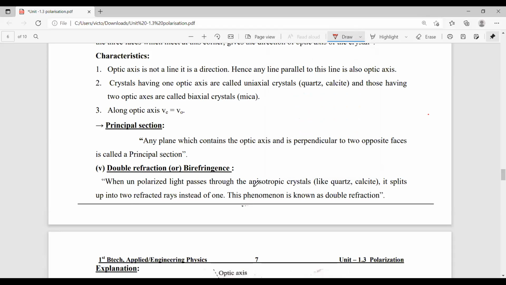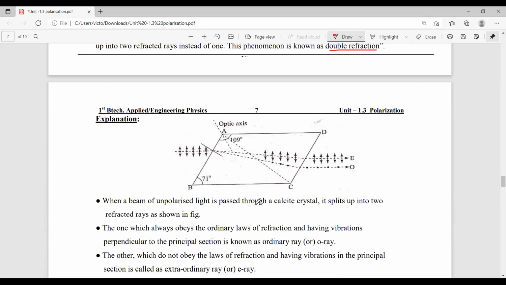So here, what is anisotropic? The properties of crystals change according to direction. That is the meaning of anisotropic crystals. And this double refraction phenomenon only exists in anisotropic crystals like quartz and calcite. So what is the meaning of double refraction?